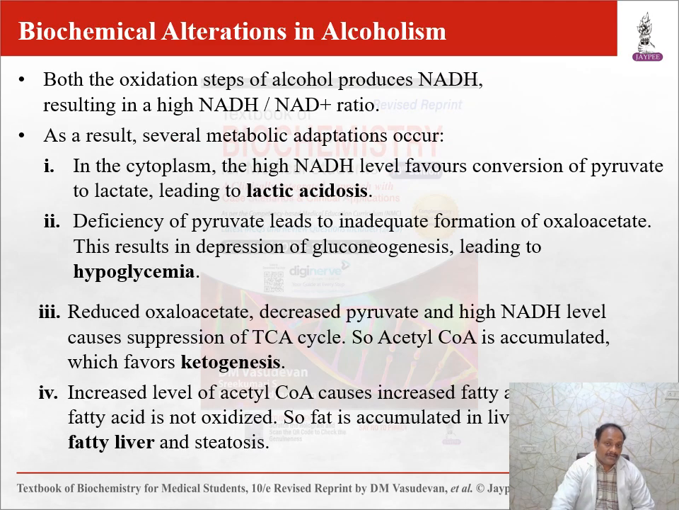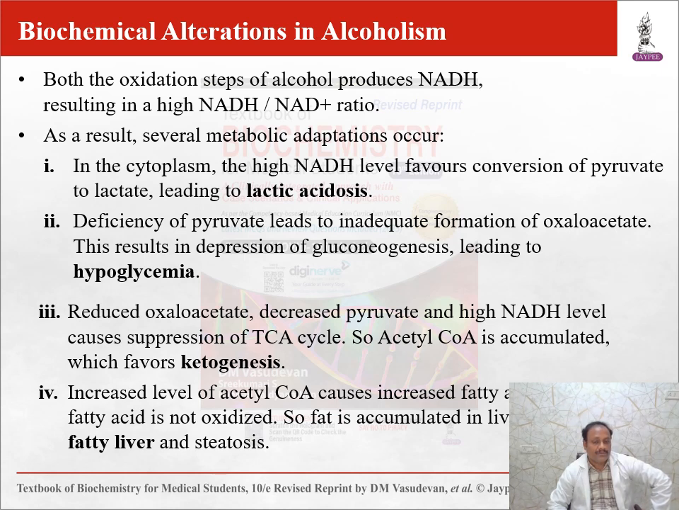Now the biochemical alterations in alcoholism. Both the oxidation steps of alcohol produce NADH, resulting in a high NADH to NAD plus ratio. Several metabolic adaptations also occur. In the cytoplasm, a high NADH level favors conversion of pyruvate to lactate, leading to lactic acidosis. Deficiency of pyruvate leads to inadequate formation of oxaloacetate that results in depression of gluconeogenesis, leading to hypoglycemia. Reduced oxaloacetate and high NADH cause suppression of the TCA cycle, and acetyl-CoA is accumulated, which favors ketogenesis.